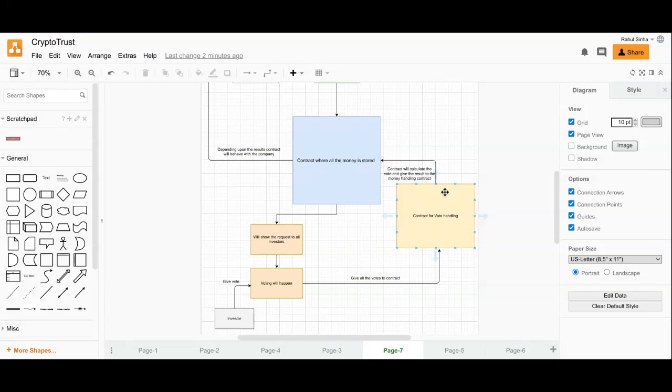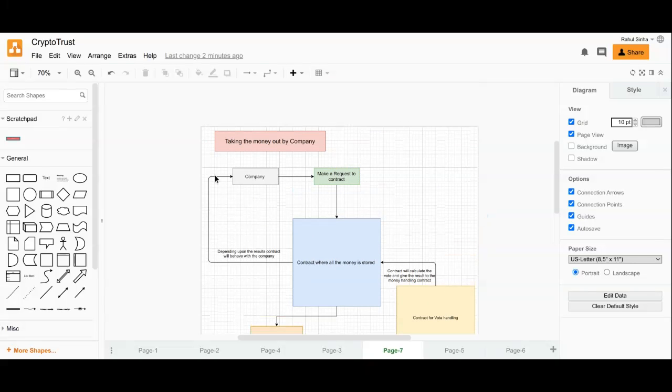This gives a bool value, and according to the result, the contract will behave in the same manner with the company.